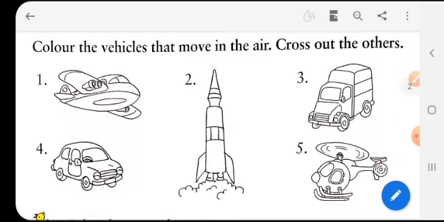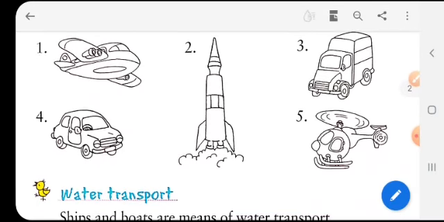So now you have to color the vehicles that move in the air. Then cross out the others. So those vehicles that move in the air, you have to color them and cross those vehicles that do not move in air. So find out those things that move in air. The first picture moves in air. The second picture moves in air. The third moves on land. The fourth picture also moves on land, while the fifth picture is in air. So you have to color the first, second and fifth picture because they move in air.